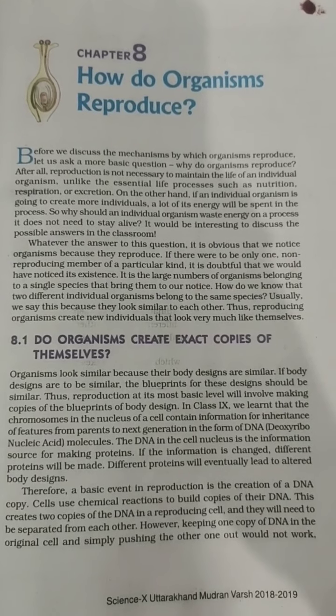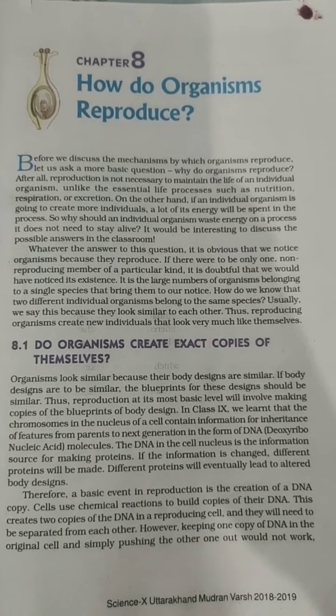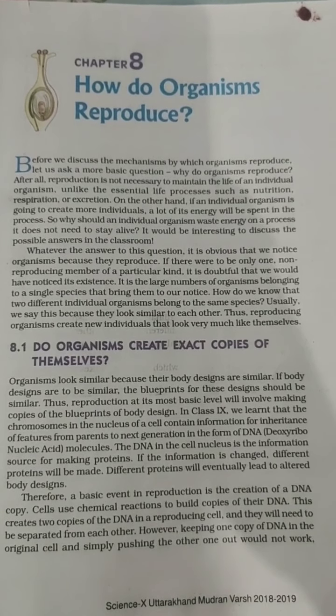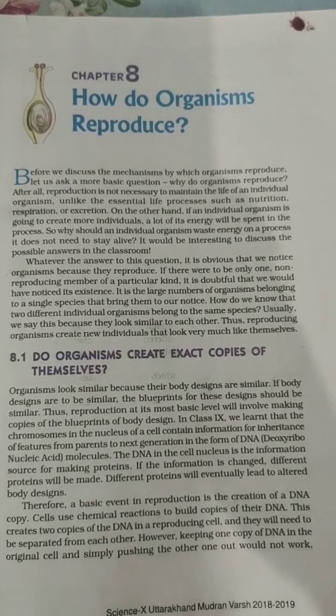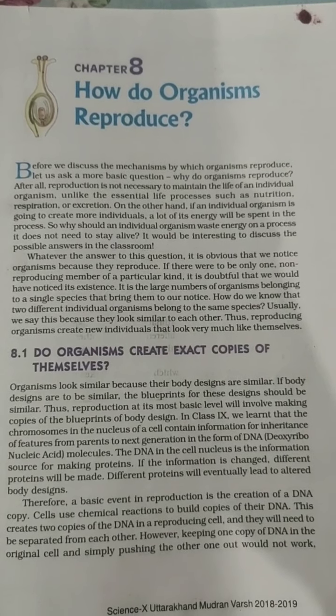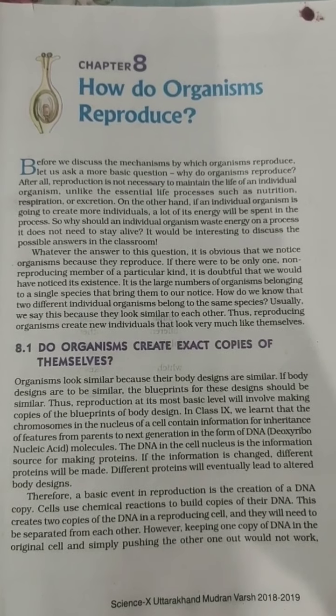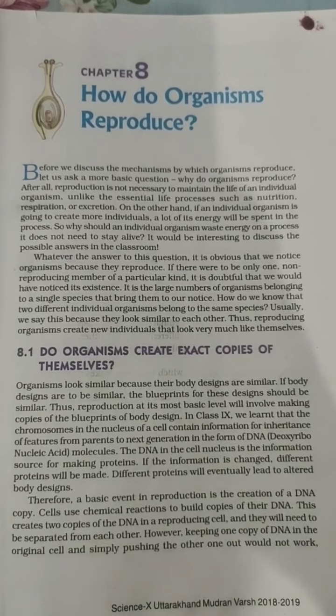So we were doing this chapter, how do organisms reproduce? We know that organisms reproduce in order to maintain their species on the earth so that the species of those individuals can exist. So there are two modes of reproduction which have been already discussed, that is asexual mode of reproduction and sexual